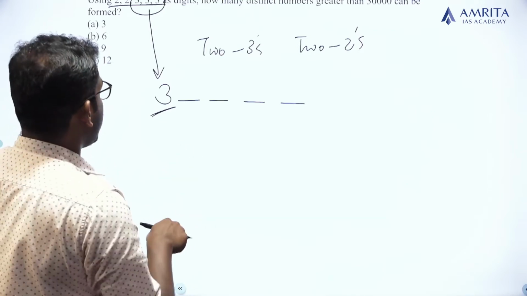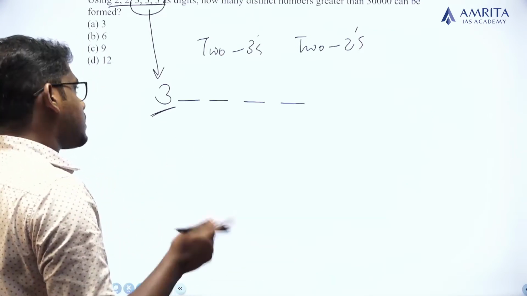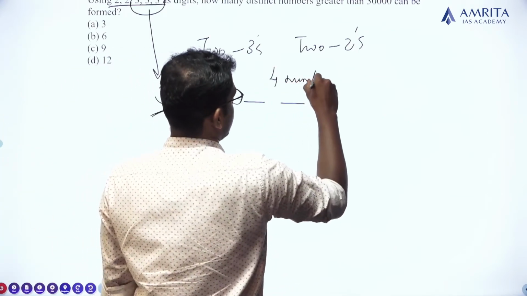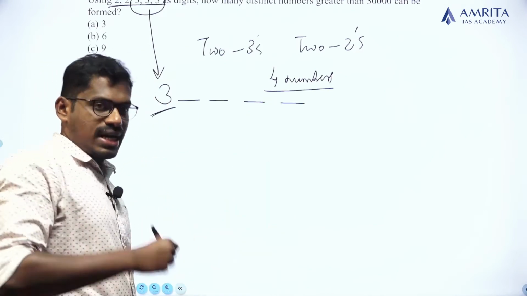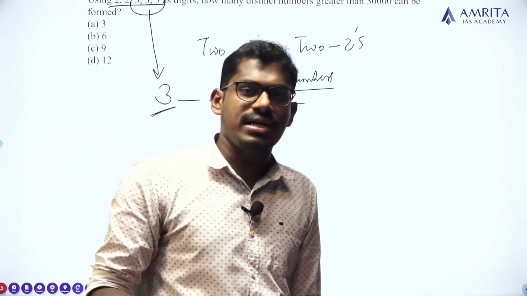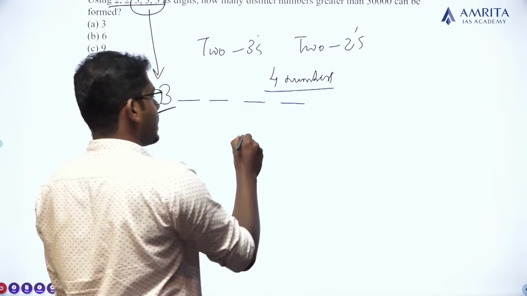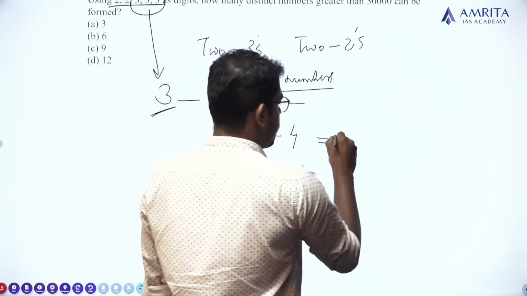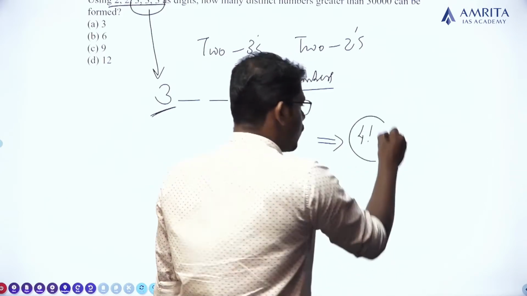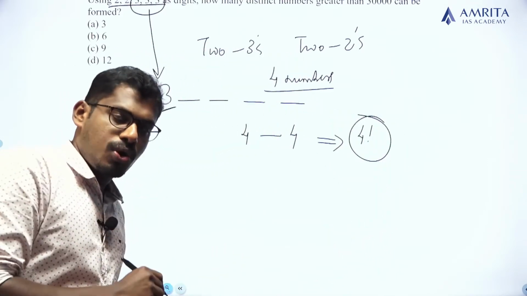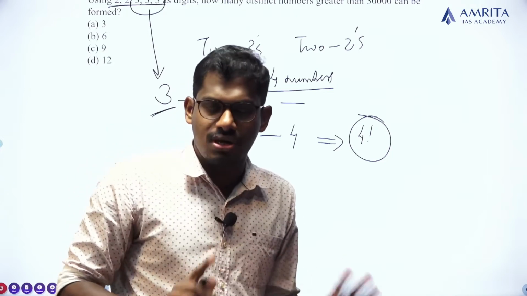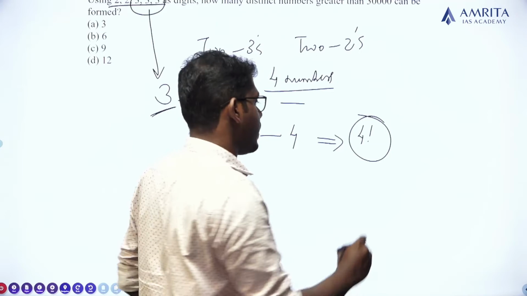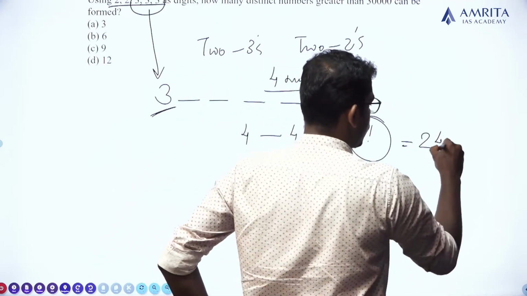Totally there are 4 digits. So these 4 digits can be arranged in how many ways? Yes, exactly. Total 4 digits and 4 positions are there. So the possible number of arrangements will be 4 factorial, that is 24.